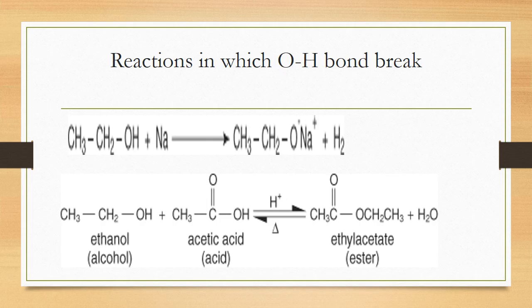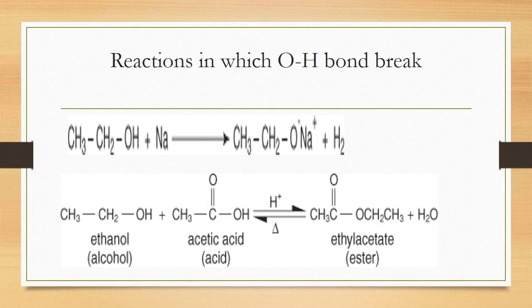So when you react it with sodium, what happened? The sodium reacts with it, it gives the proton, and the O negative salt and hydrogen are formed. When it gives the proton, CH3CH2O negative is formed, which combines with the electropositive metal, Na+.